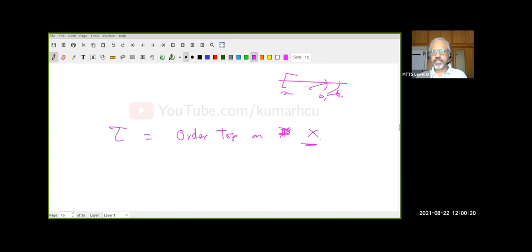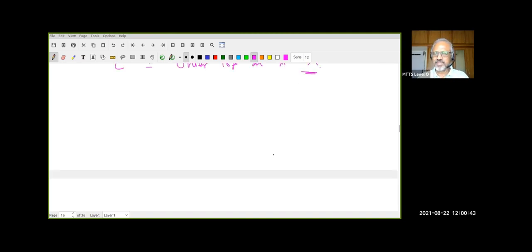How many of you understood? There's a lot more I wanted to do, but order itself took a lot of time because people are not very confident about the notions. After almost an hour, I have arrived at the order topology, whereas I expected that within half an hour I should be able to come to that, so that I can produce a lot of good, interesting examples. That's all right, no problem.